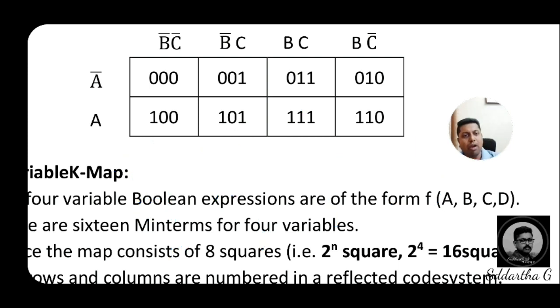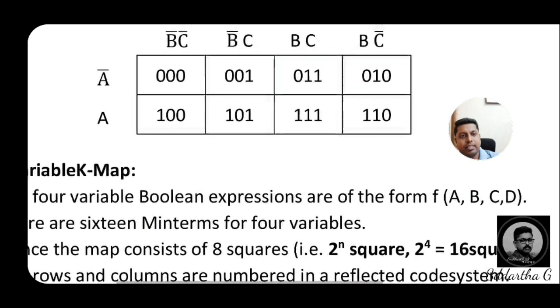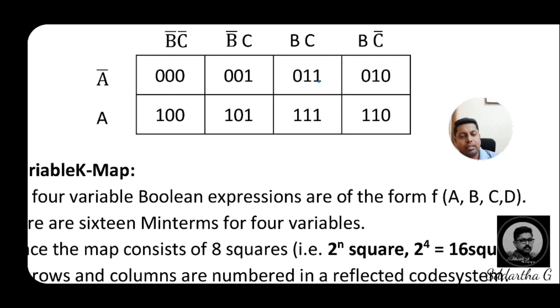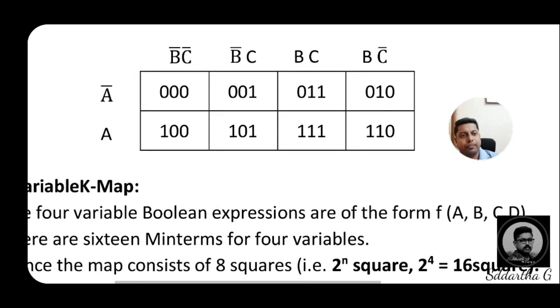Hence, in that particular third box, I will write 3, and this is 2, and this is 0, this is 1, and this is 3.